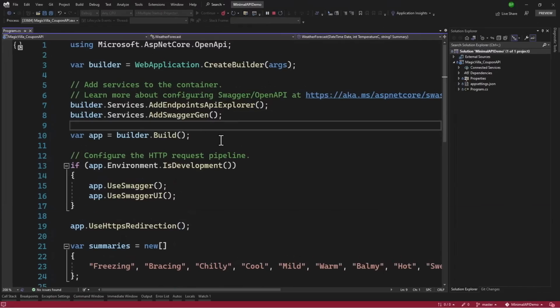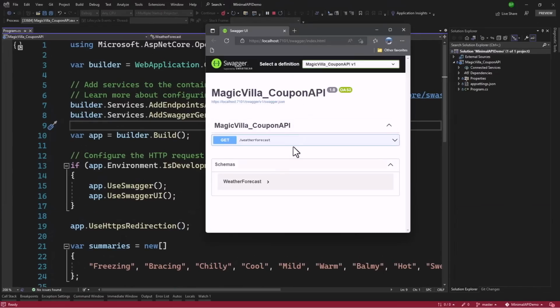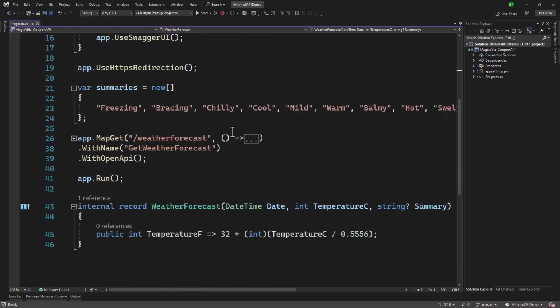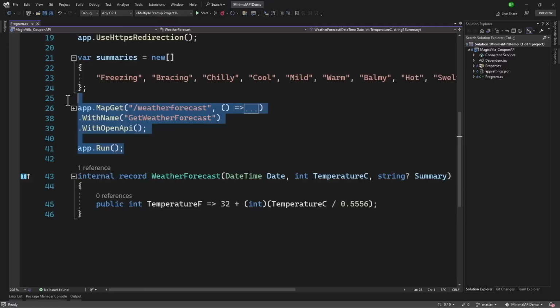When we run the project here, we notice that there is one endpoint, which is weather forecast. But where is this endpoint? We do not have any controllers or any other file. So basically that endpoint will be somewhere in Program.cs. If you scroll down here, we have the MapGet right here.